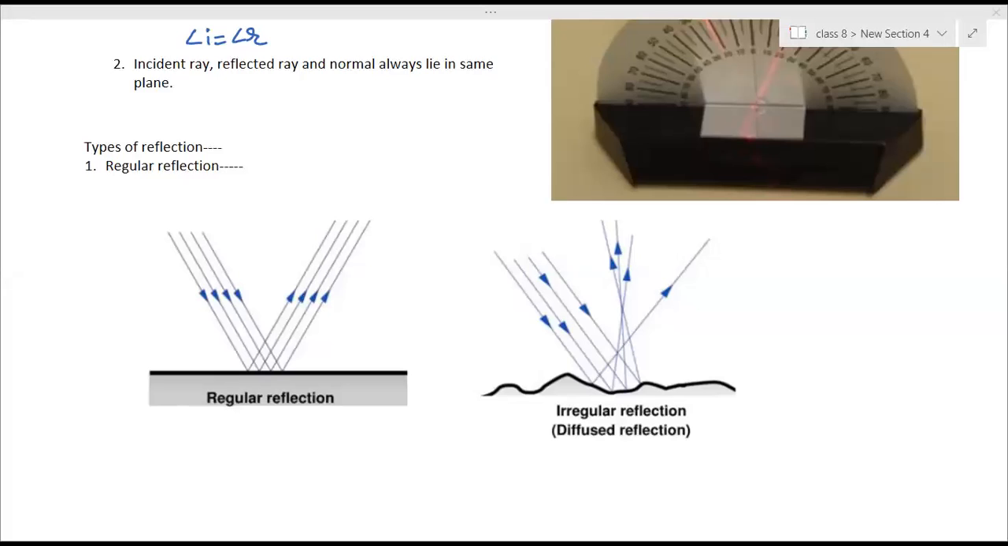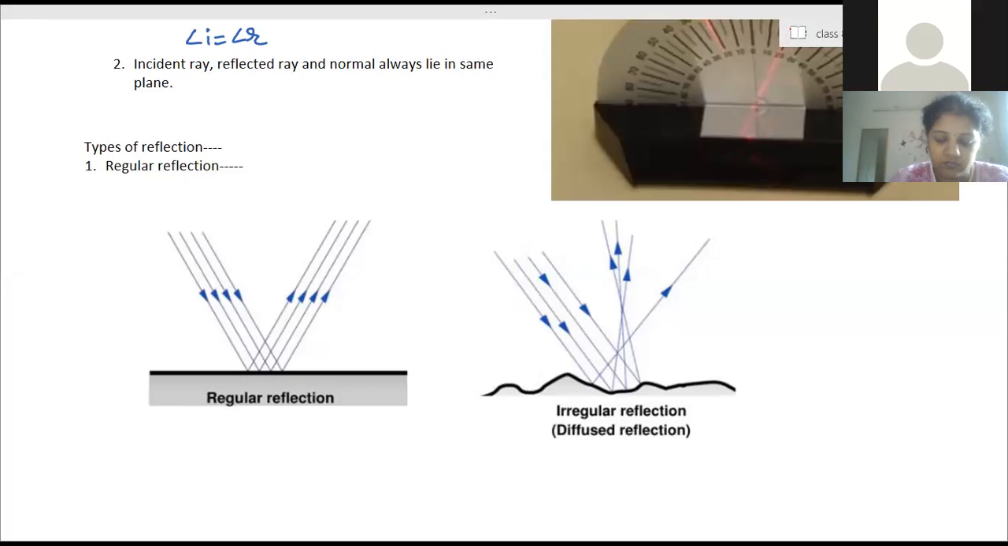What do you mean by angle of incidence? Angle of incidence happens with a normal ray. Couldn't get, come again, please. When an angle is made by the incident ray with the normal ray, it is called the angle of incidence, right?